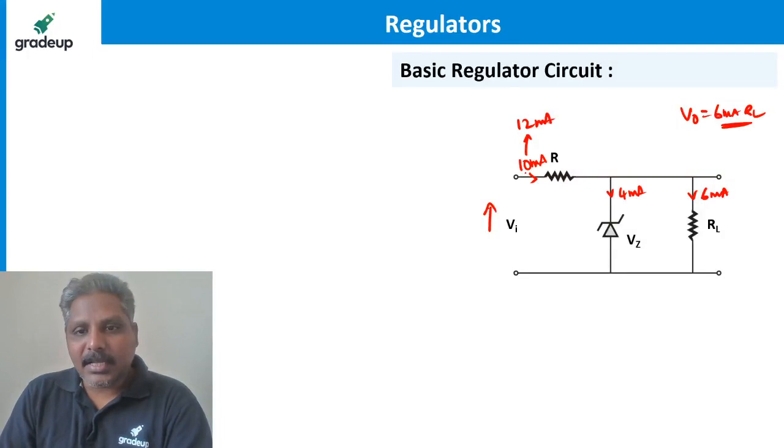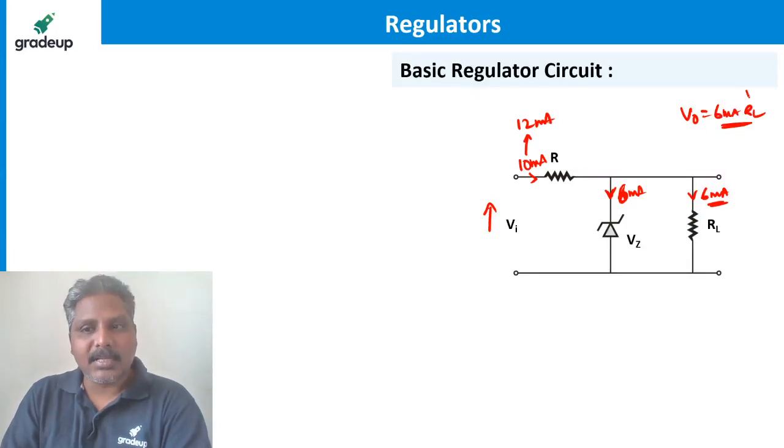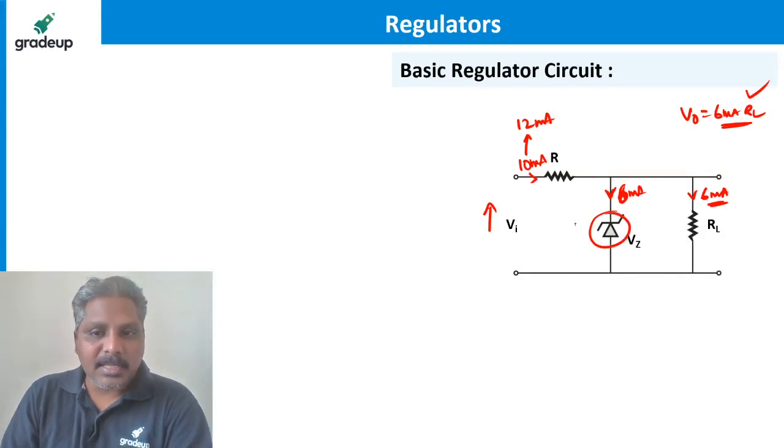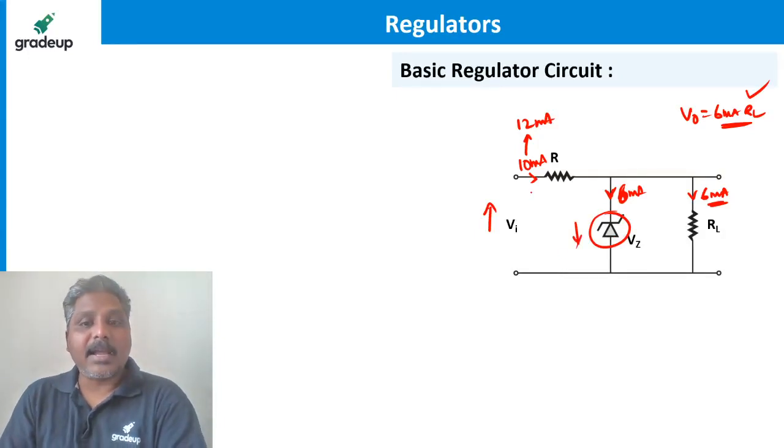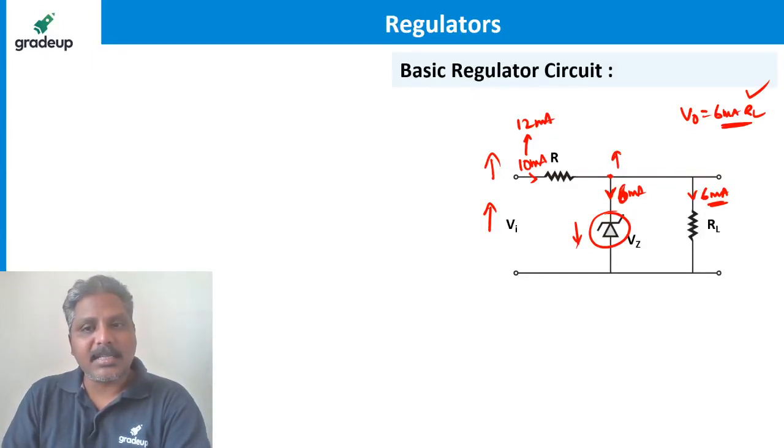If that current goes from 10 milliampere to 12 milliampere, that extra 2 milliampere will go through the Zener, making this 6 milliampere, so that this also remains constant, so that the output remains constant. Why will this Zener take that extra 2 milliampere current? Because the resistance offered by the Zener is already decreased according to the input voltage, because the cathode voltage is increased. So more current goes this side.